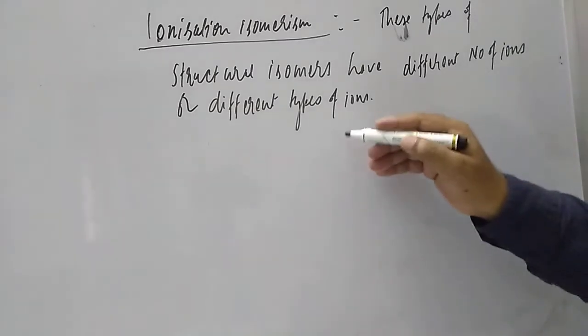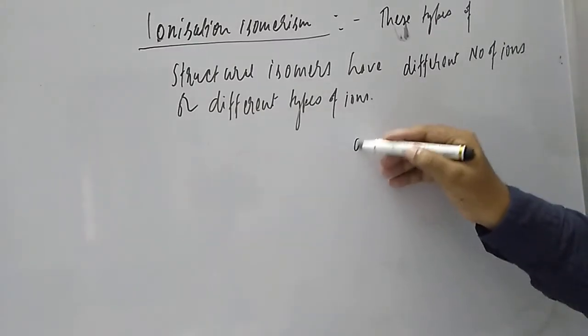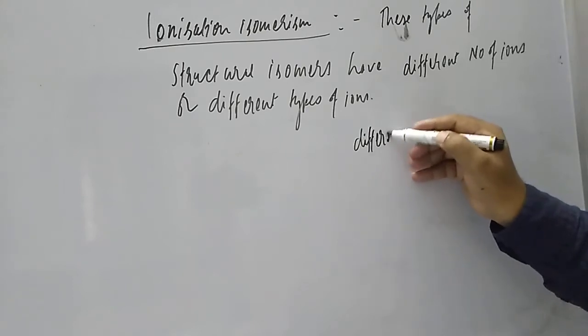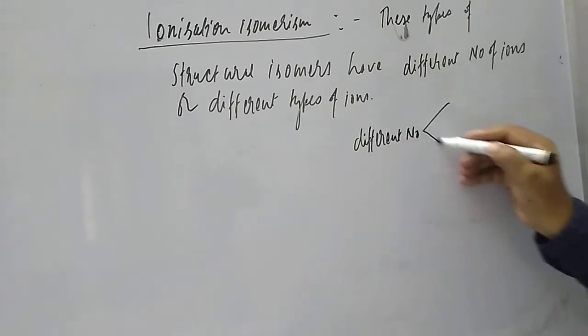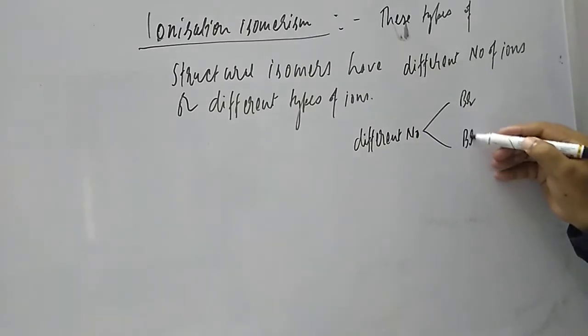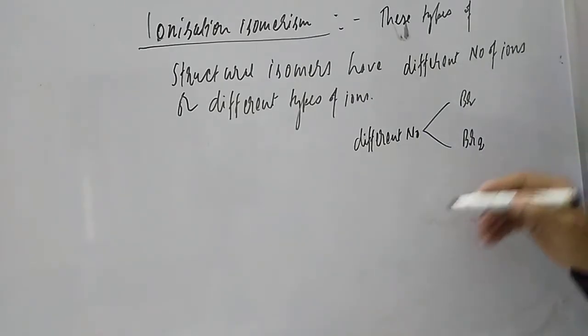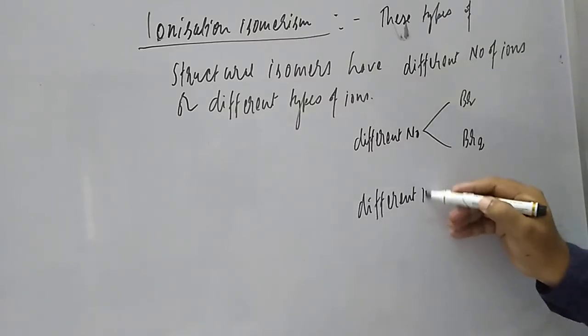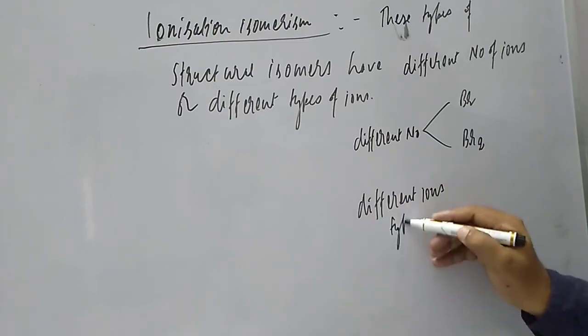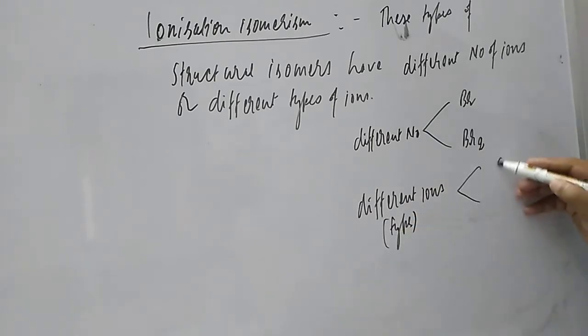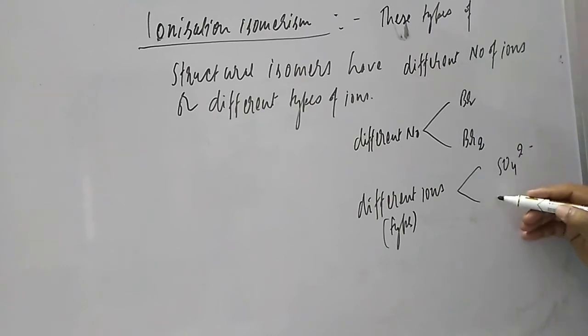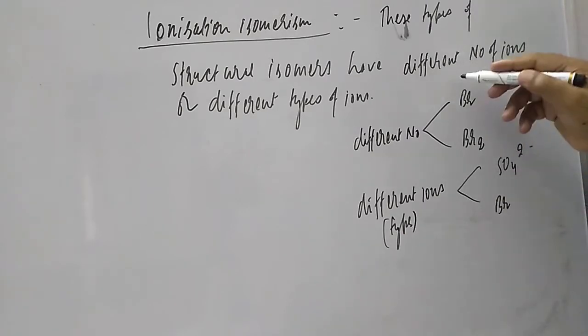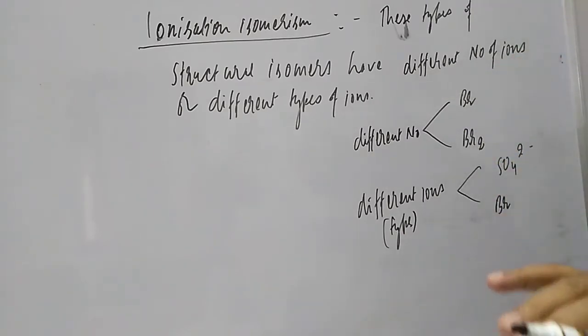What is the meaning of different number? If they are talking about different number, what could it be, students? Suppose one Br is there, and it can be Br2 also, so two in number. And if you talk about different types of ion, you can say SO4 2 minus is there, and then Br is there. So anything is changing like this. This is the example of ionization isomerism.